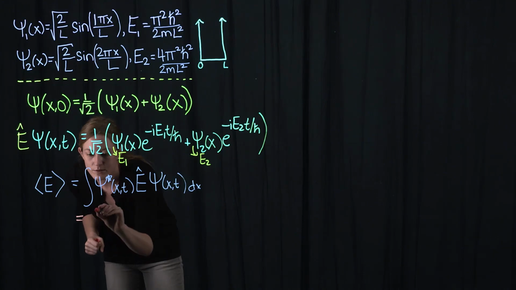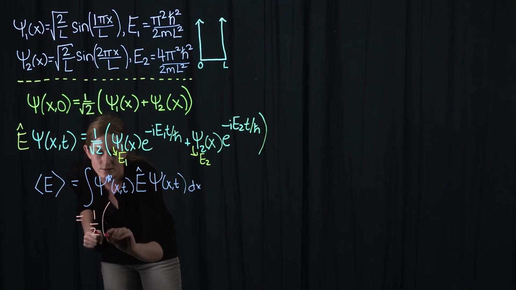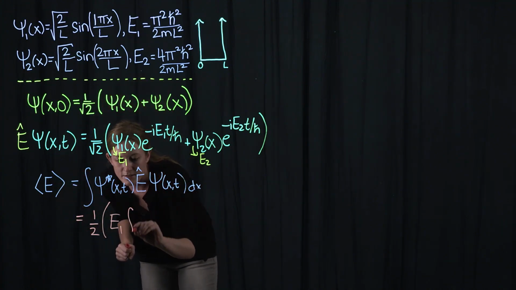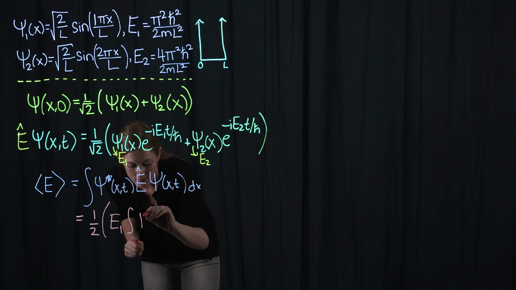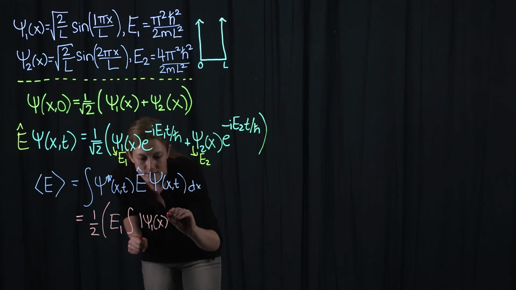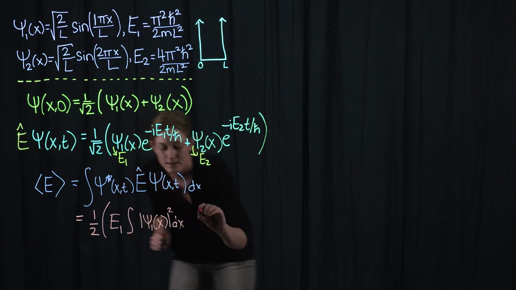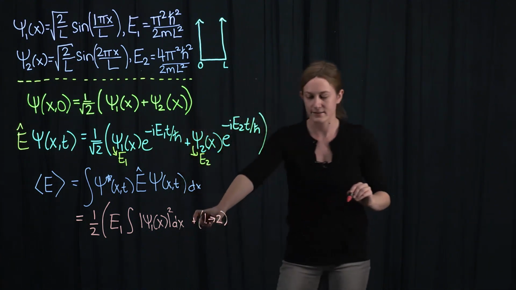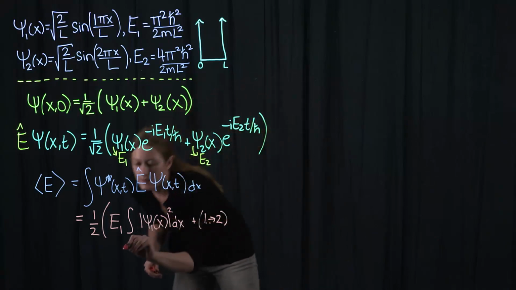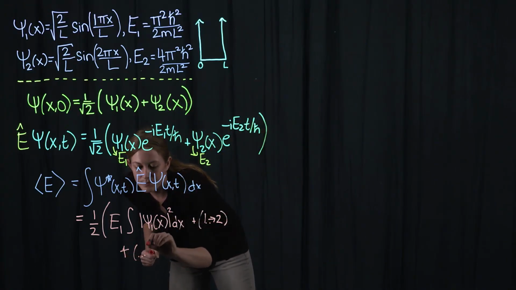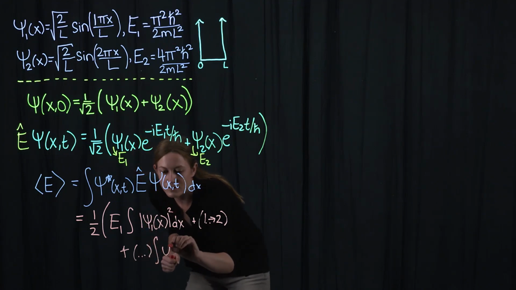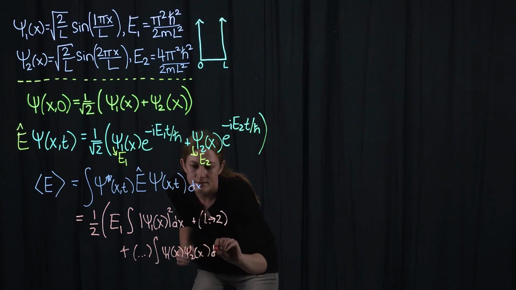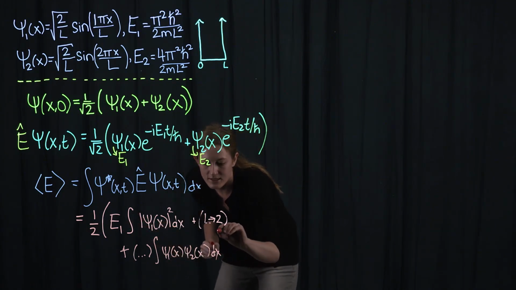And so if I expand out this whole integrand, this expression is going to have a term E1 integral psi1 of x squared dx plus the same thing with E2 and psi2, plus it's going to have a term proportional to the integral over psi1 of x psi2 of x dx. These integrals are over all of space.